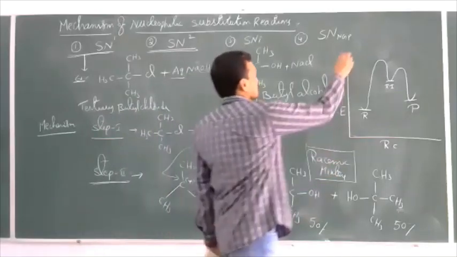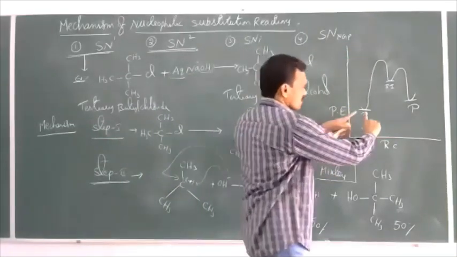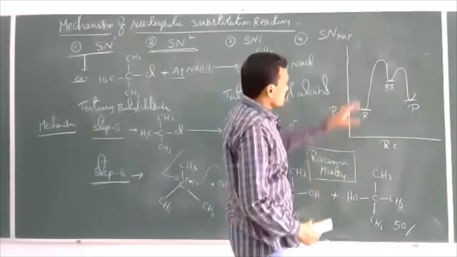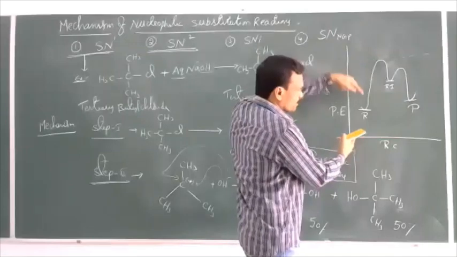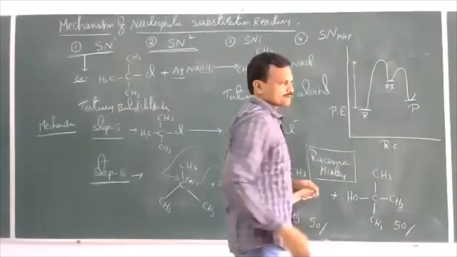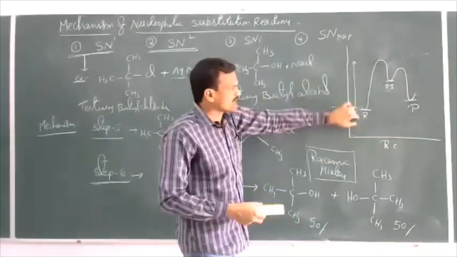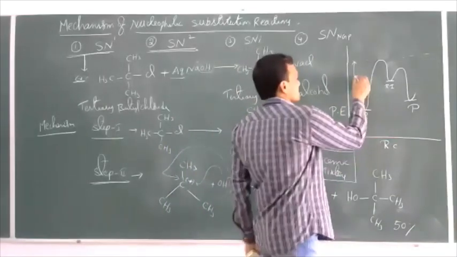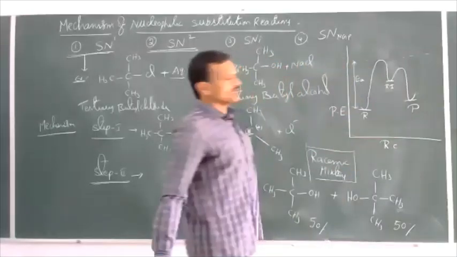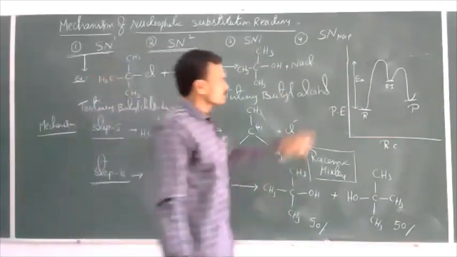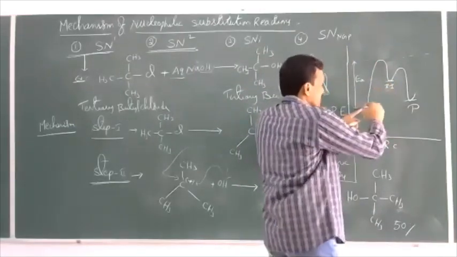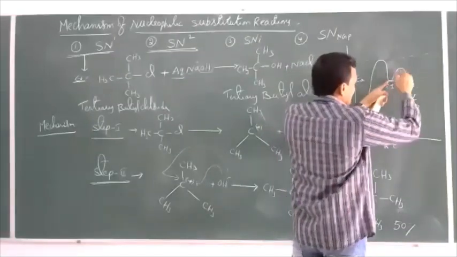Now, this is the potential energy diagram for this SN1 mechanism. If you observe very clearly, this is the energy of reactants. This is the energy required for the reaction to take place, but the required energy is more than the energy of reactants. This is the extra energy required. This extra energy required for the reaction to take place is called activation energy, EA. So, this is the activation energy for the first step. This is the first step reaction path, and this is the second step reaction path.